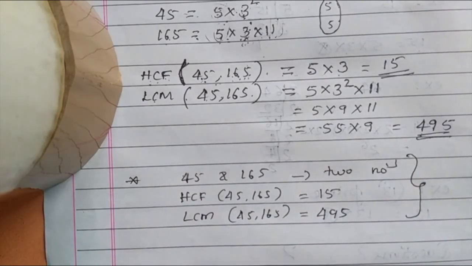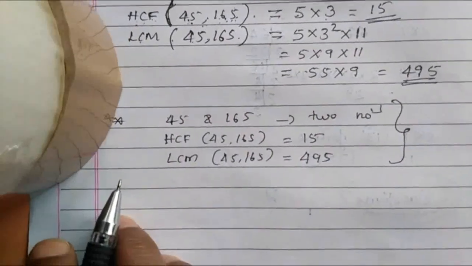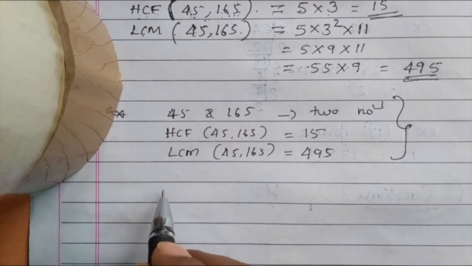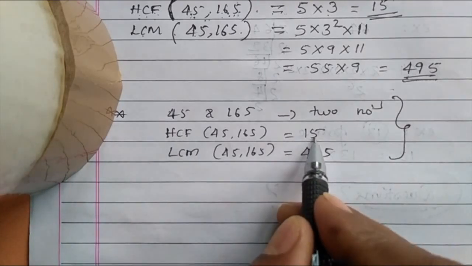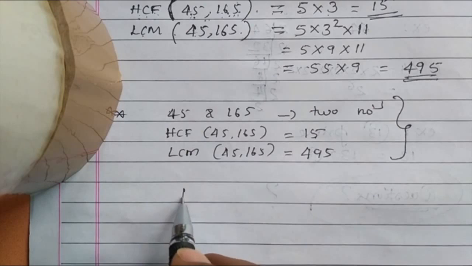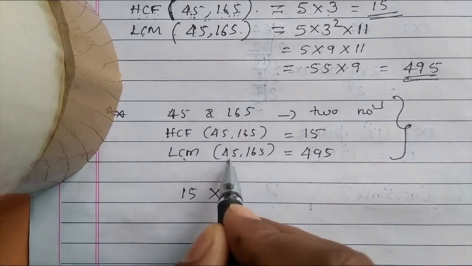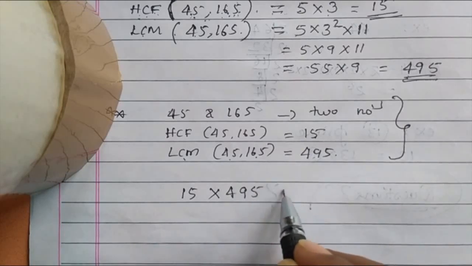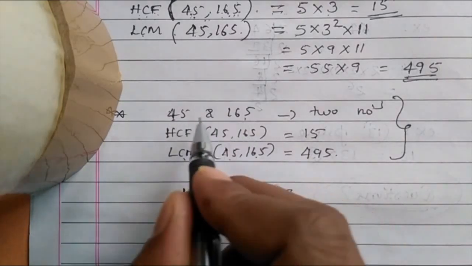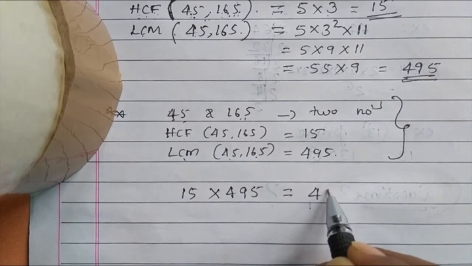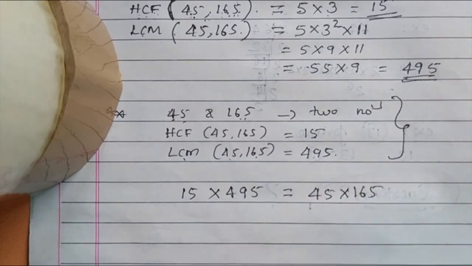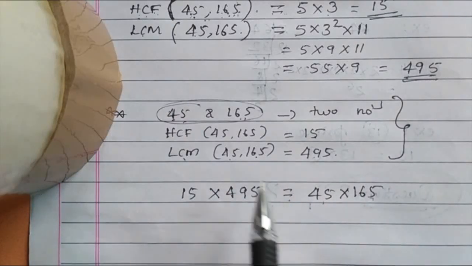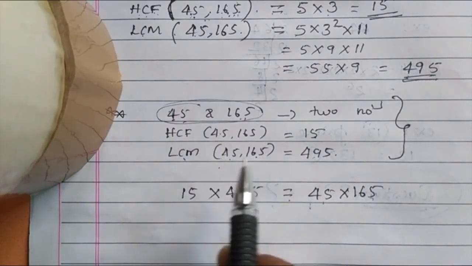By these results, we can form one formula: HCF of 45 and 165 equal to 15, LCM of 45 and 165 equal to 495. That answer is related to the two numbers we have taken, 45 into 165. You try this. The product of two numbers is equal to the product of HCF and LCM.